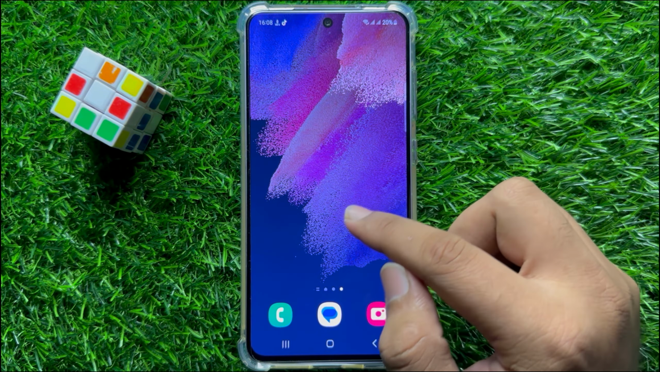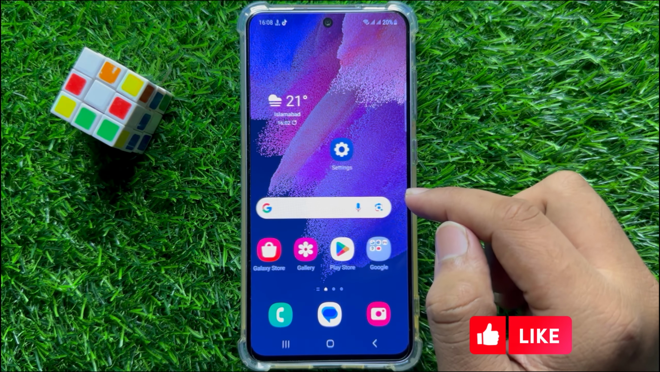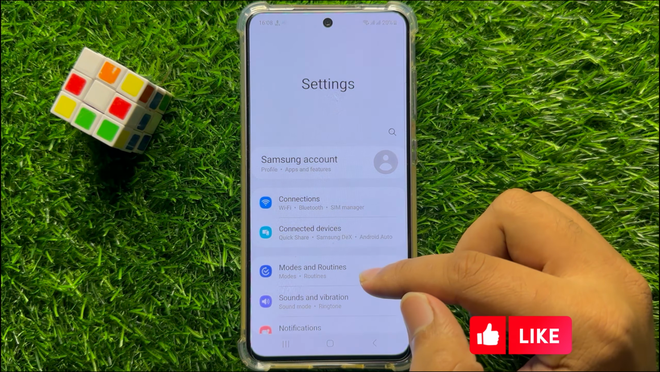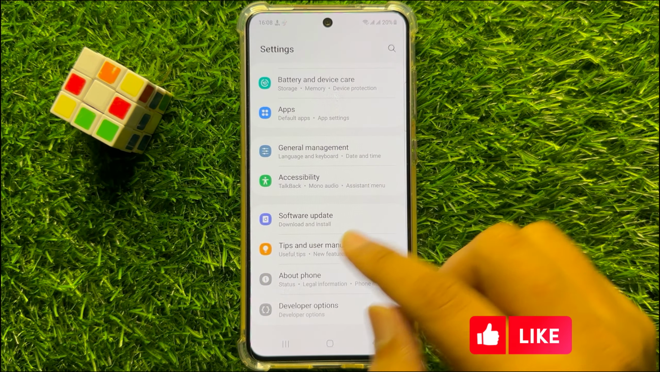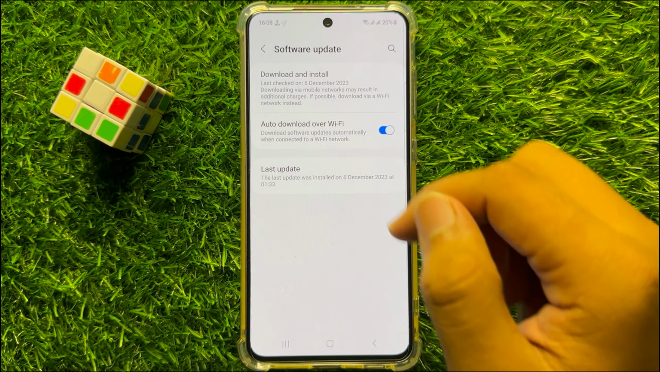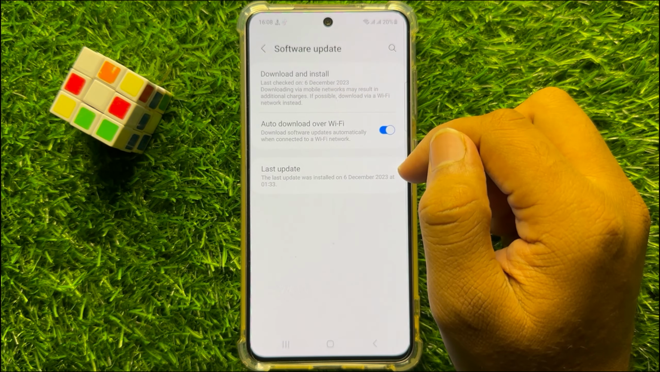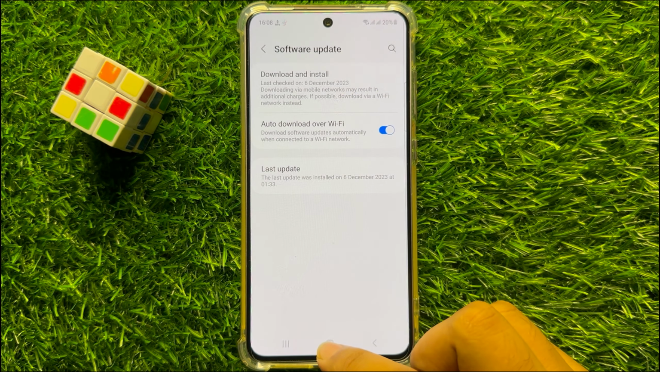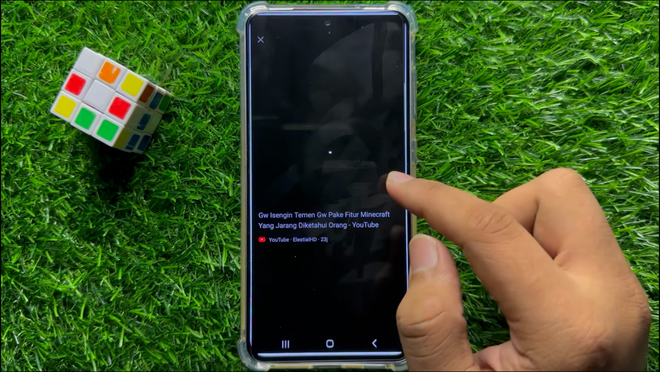But if it doesn't fix your problem, then the second solution is update mobile software. So to update mobile software, open settings. Now in settings, scroll down and here you will see a software update option. Click on software update and from here click on download and install to update your mobile software to the latest version. So after updating the software, if you are still facing the problem, then the last solution is open settings.